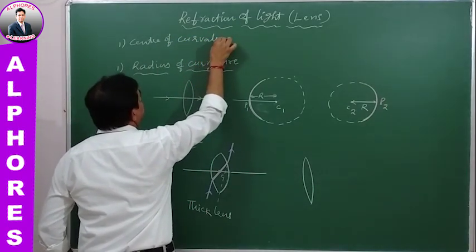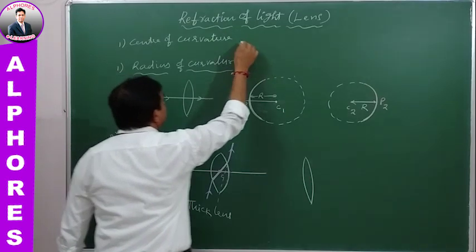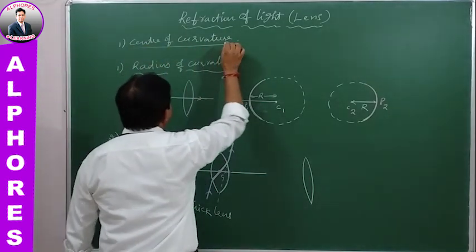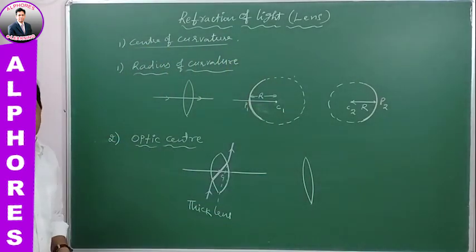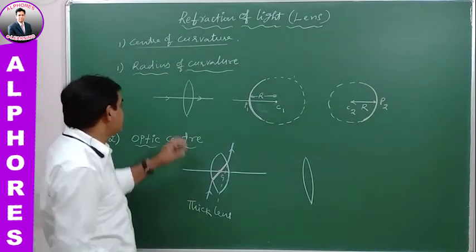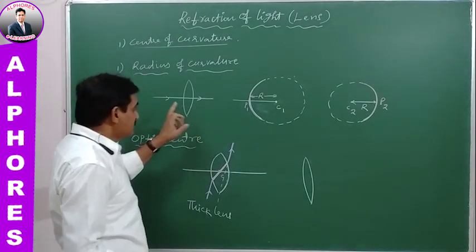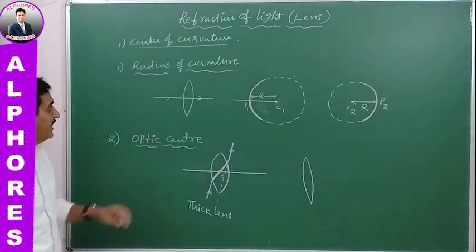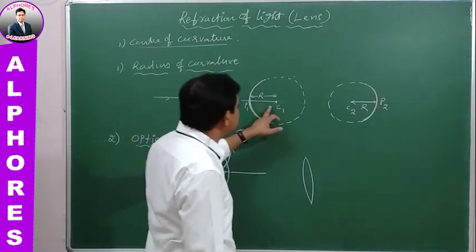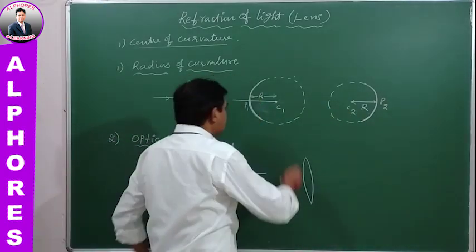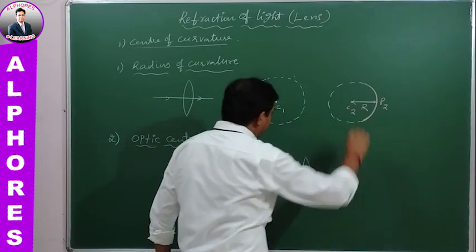Center of curvature. There are two centers of curvature for a lens. A lens has two curved surfaces, and this lens has two centers of curvature. So this is one center of curvature, and this is another one.